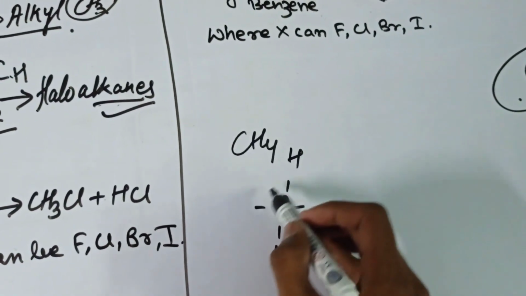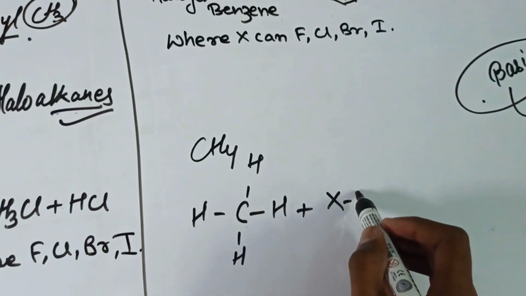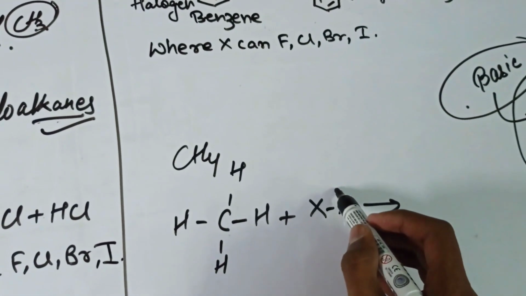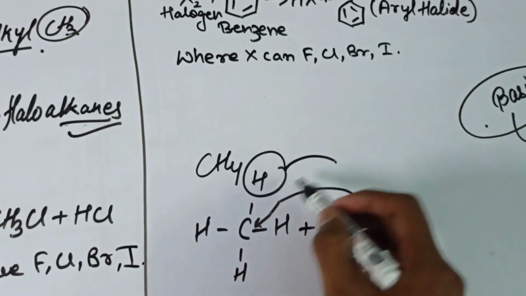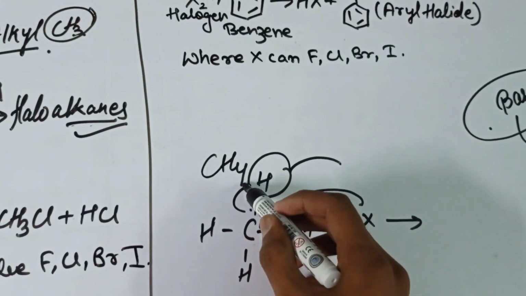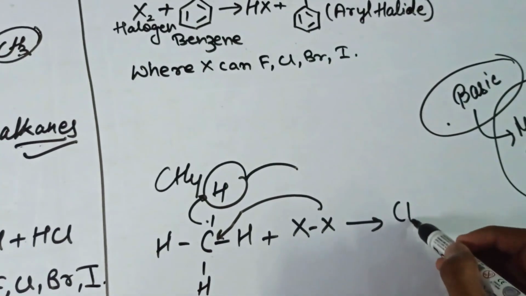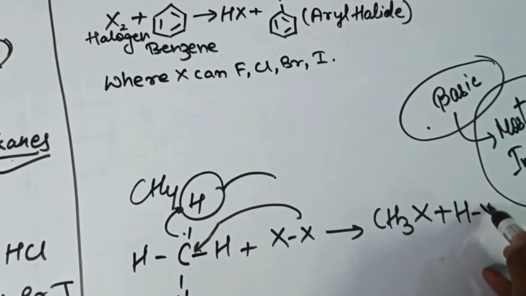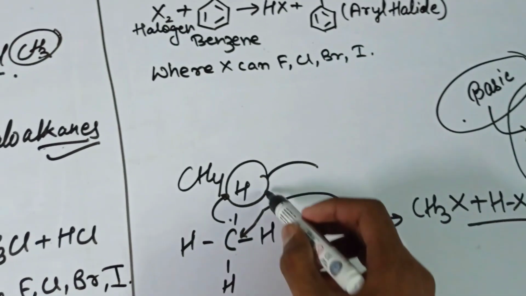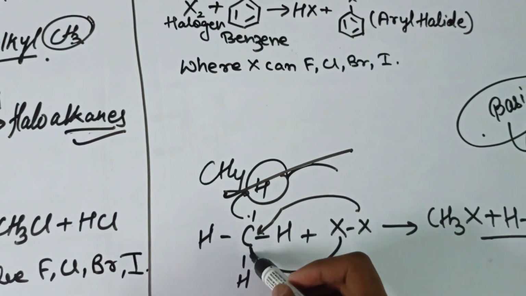Now the X will attack, and one hydrogen will get removed. So we get CH3X plus HX. One X is added and one hydrogen is removed.